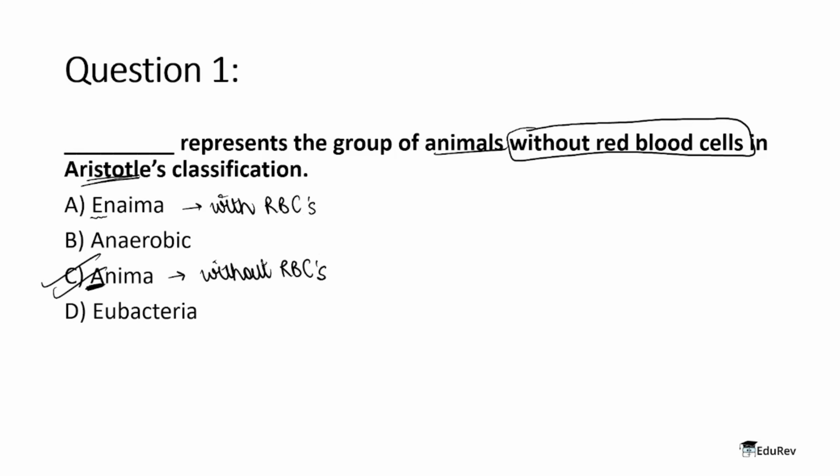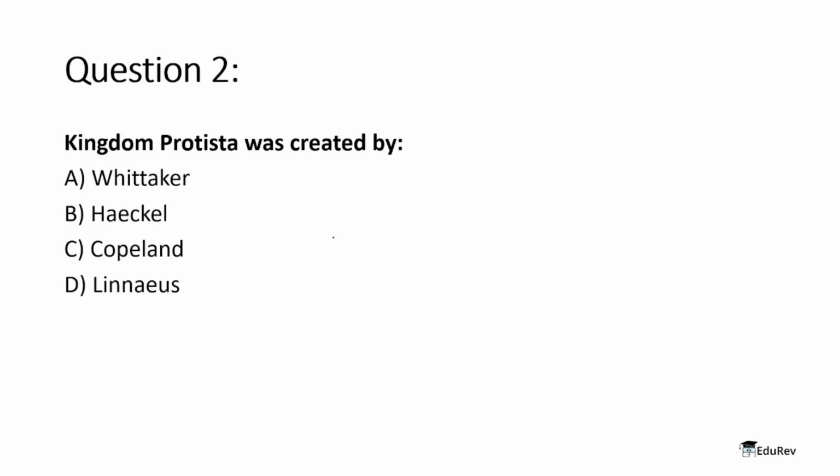Let's look at question number 2. Kingdom Protista was created by. Okay, so now we have to find out who gave the term Protista, who founded the kingdom Protista. From the options, first we have Linnaeus, and as we know, Linnaeus created the two kingdom classification. He gave the terms Animalia, which was a kingdom for animals, and Plantae, which was a kingdom for plants. So as we already know, in the Linnaeus classification there were only two kingdoms, Animalia and Plantae, so he couldn't have created Protista.